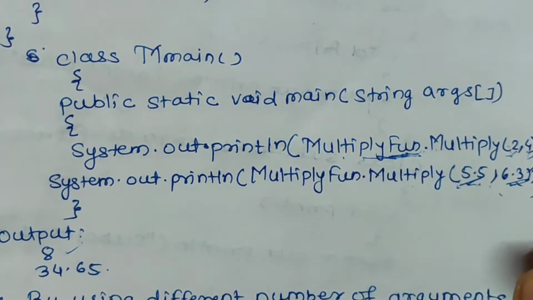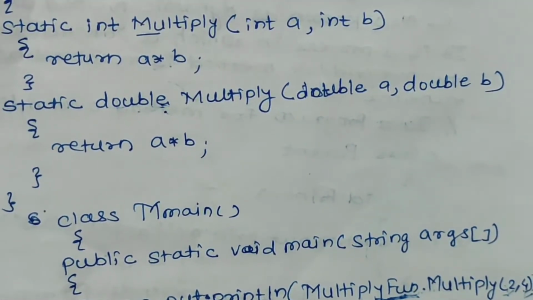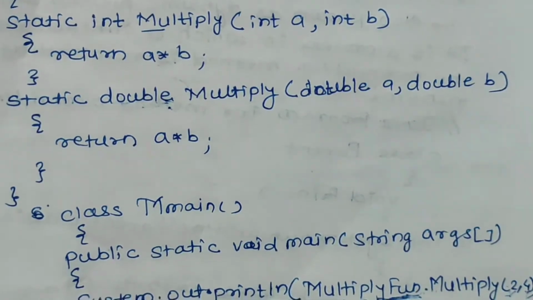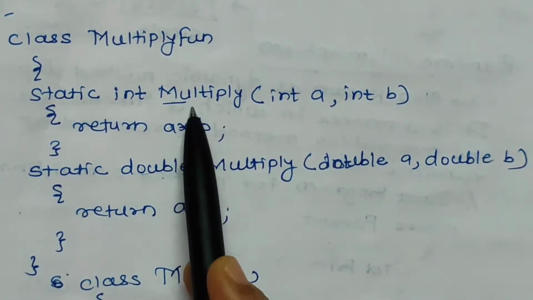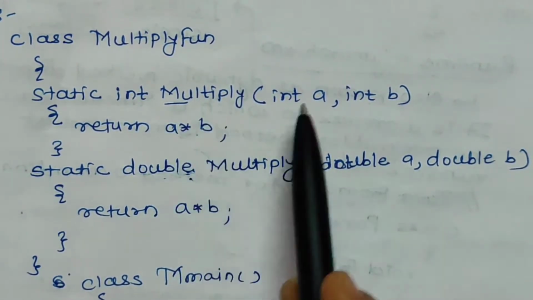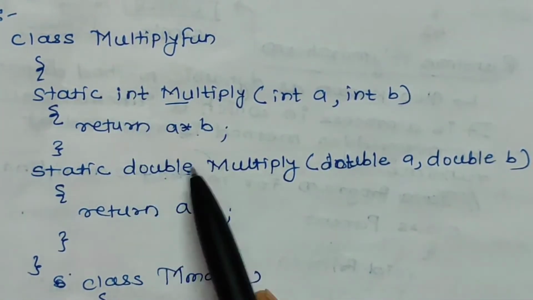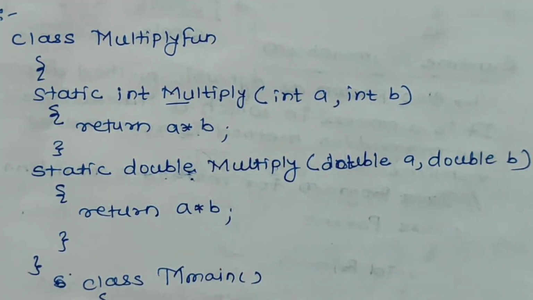At the time of compilation, it will be decided which function is to be called based on the type of parameters. And this is also called function overloading or method overloading, because the same method name is there, that is, the method name is the same, but the return type is different here. That's why this is called method overloading.